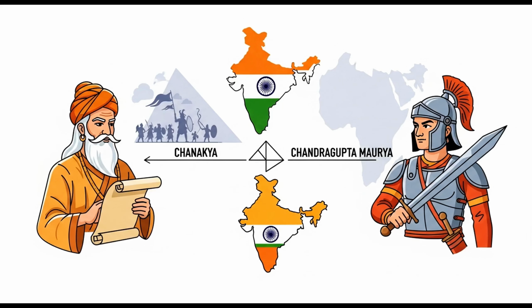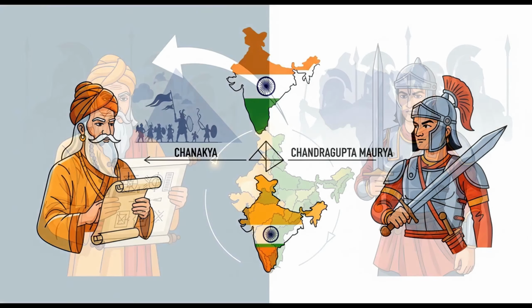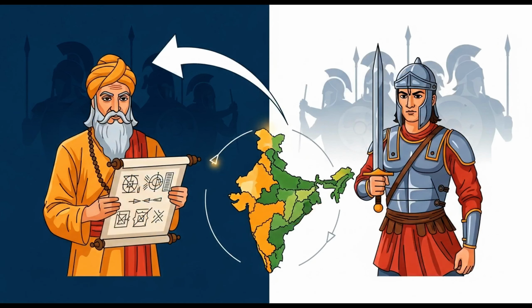Chanakya, also known as Kautilya, provided strategic genius. He served as Chandragupta Maurya's chief advisor. His political treatise, the Arthashastra, detailed statecraft. Chandragupta Maurya brought ambition and military prowess. His rise was not from inherited power. This mentorship guided his ascent from humble origins.